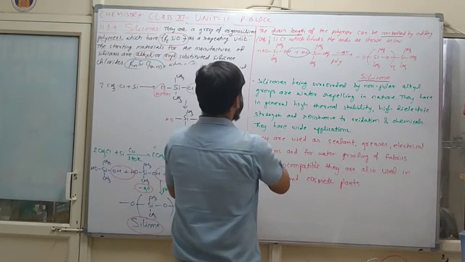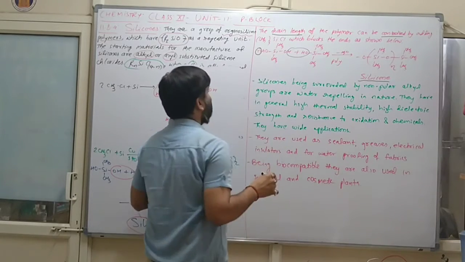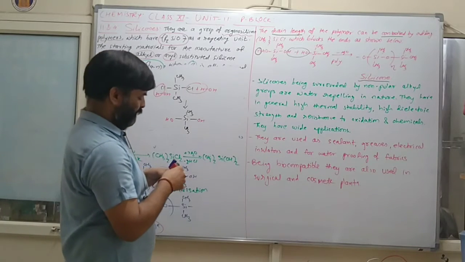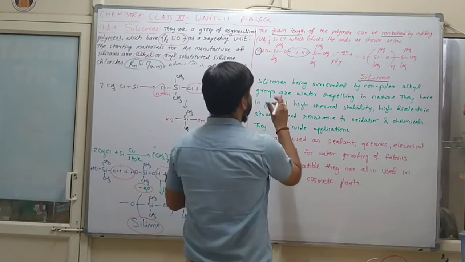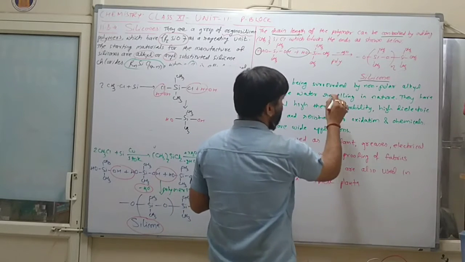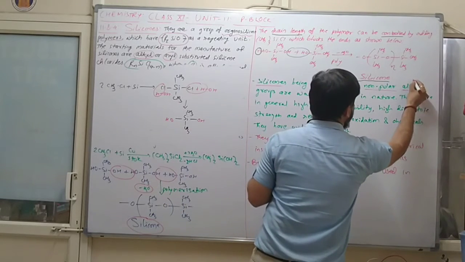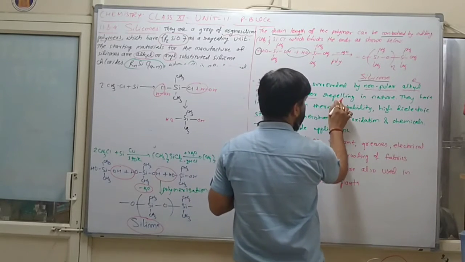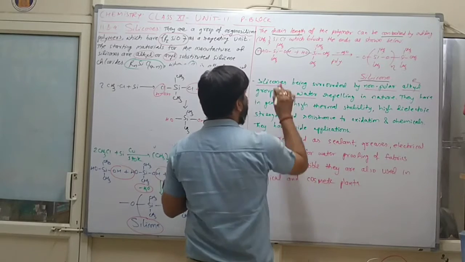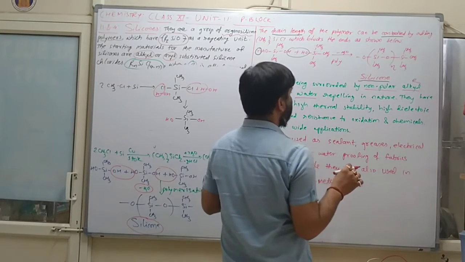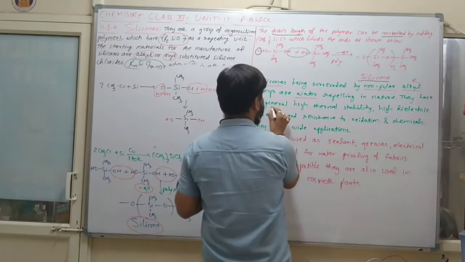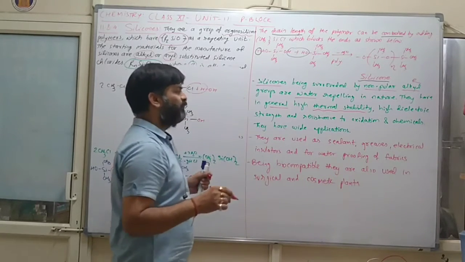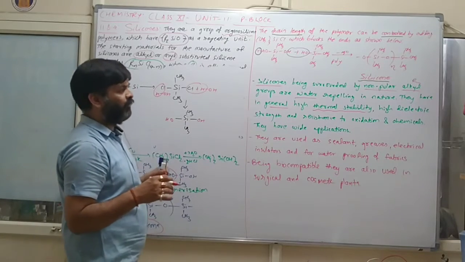So see, what is N? N मतलब number. It may be either 1, 2, 3, 4, anyone. Clear? So now, silicon being surrounded by non-polar alkyl, means R groups are water repelling in nature. So this R is again, we can say, water repelling in nature. They have in general high thermal stability. Here thermal stability will be more.